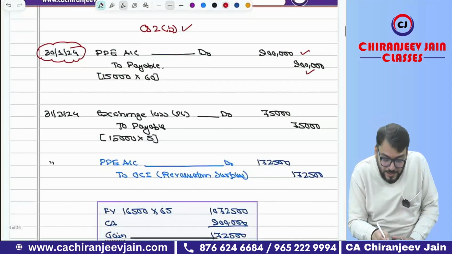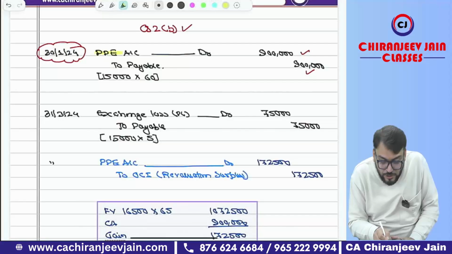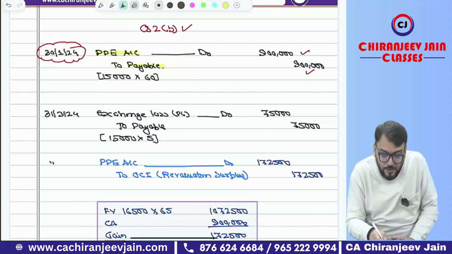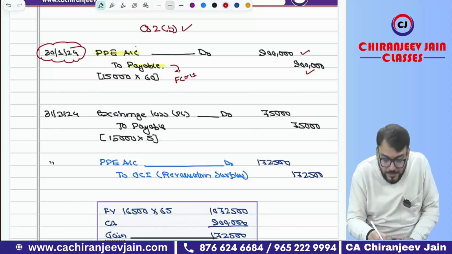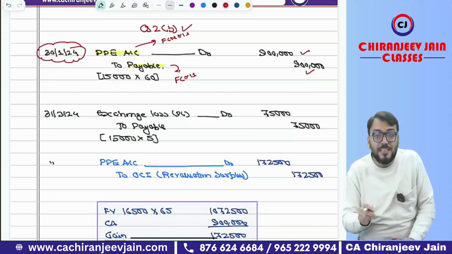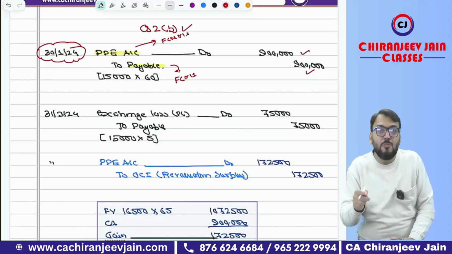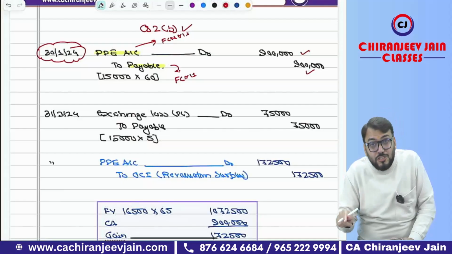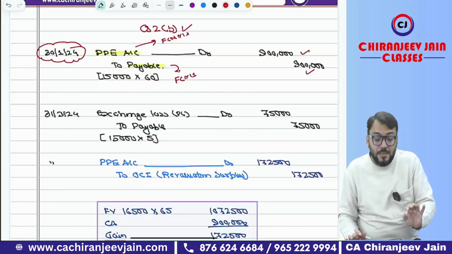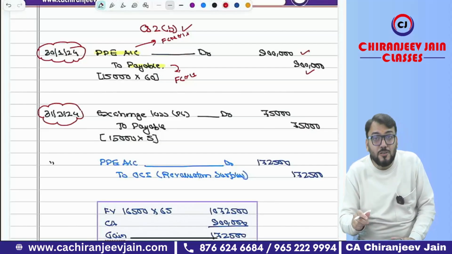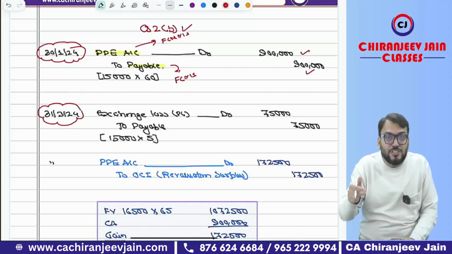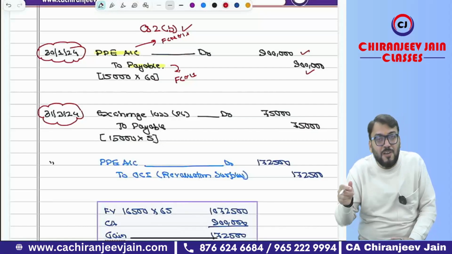Now, out of this, you can see PPE is a foreign currency non-monetary item and payable is a foreign currency monetary item. Now, as per Ind AS 21, if there is any foreign currency monetary item, it will be translated by using the closing exchange rate on the reporting date. Correct? You can see what we have done on 31st March 2024. We have translated the payable by using the closing exchange rate, that is $1 equal to 65. The payable will increase from 60 to 65. There is an exchange loss of rupees 5 per dollar.